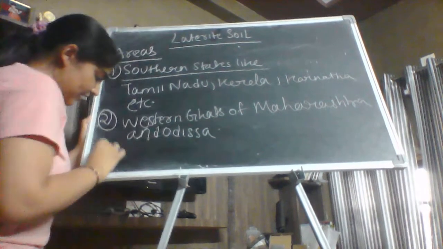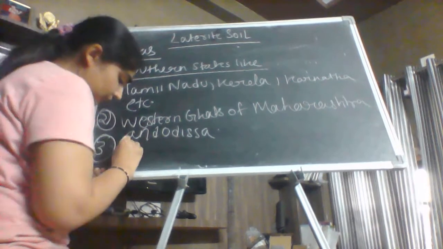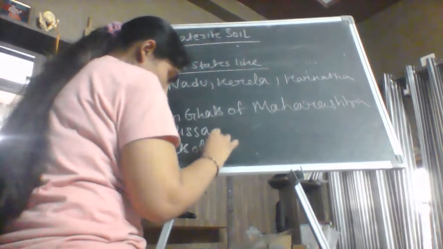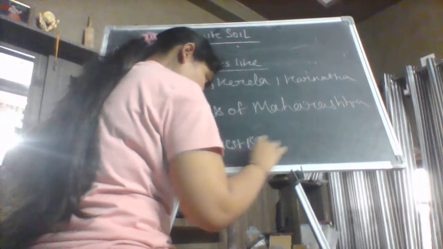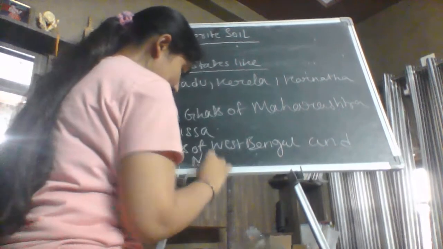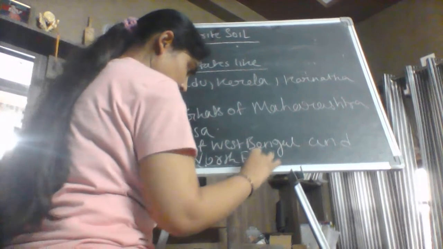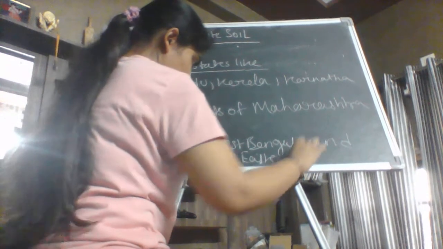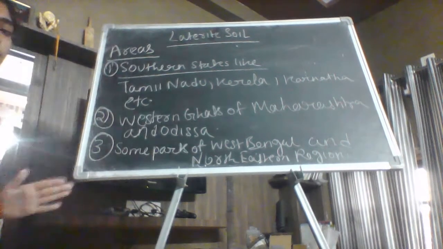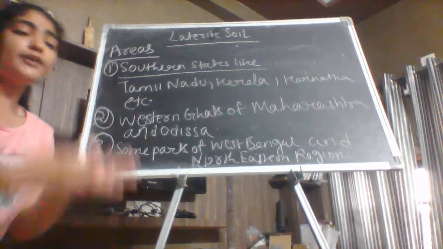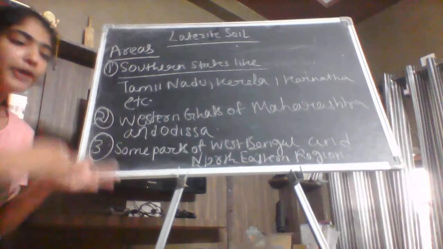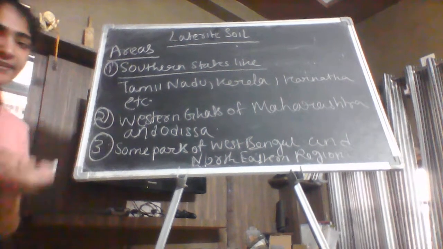Now the next area you can write is some parts of West Bengal and the northeastern region. Okay, so basically there are three areas of the laterite soil, but due to the inclusion of features it had become 5 points. So you can write those 5 points, or you can also write the areas like this in 3 points.